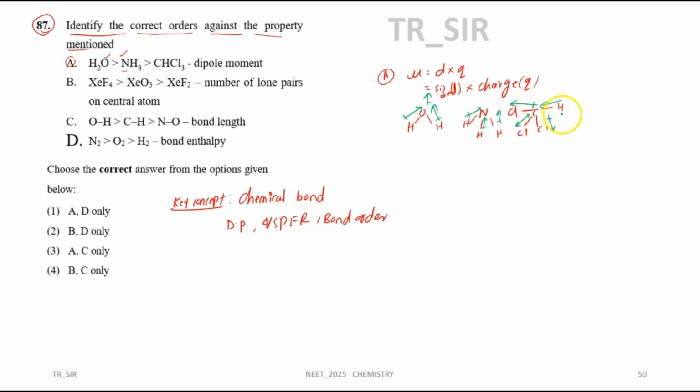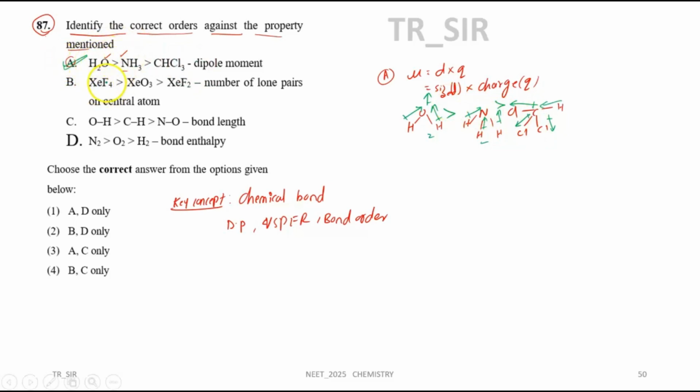Why? Comparing carbon and hydrogen electronegativity, carbon is more electronegative compared to hydrogen. That means here three vectors are adding. Here also three vectors are adding. Here only two vectors are adding, two adding and one cancelling. So in this case, the electronegativity factor will come in. Oxygen is more electronegative compared to nitrogen, so here the vectors will be cancelling out. Two vectors will be cancelled out in this case. That is the reason CHCl3 will come least. So the statement A is correct.